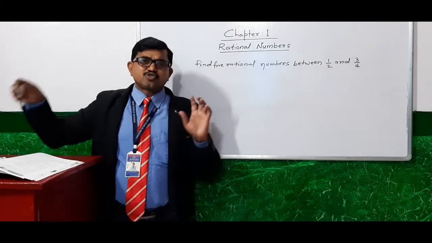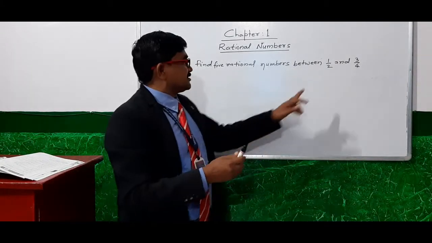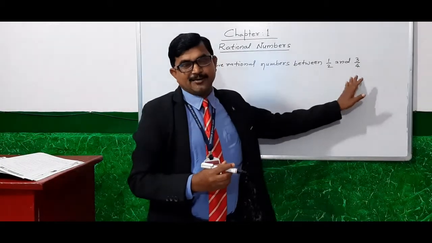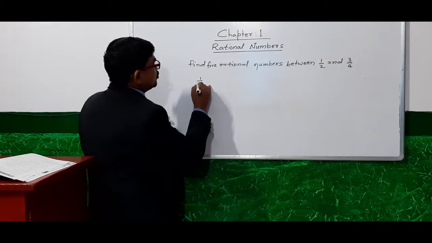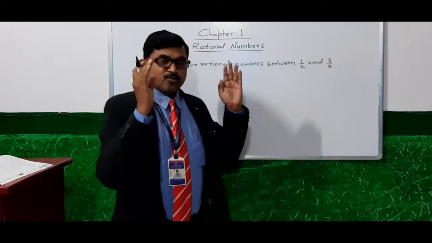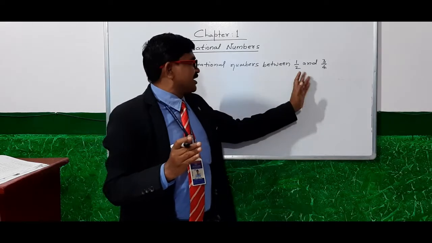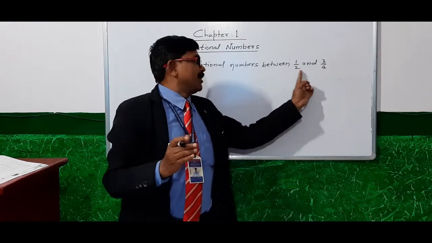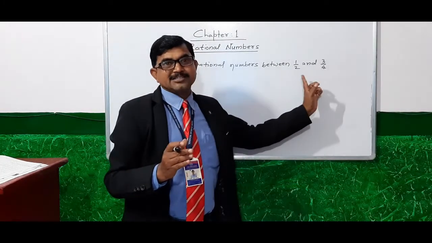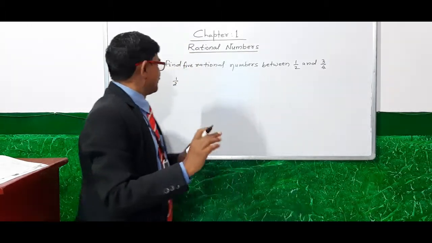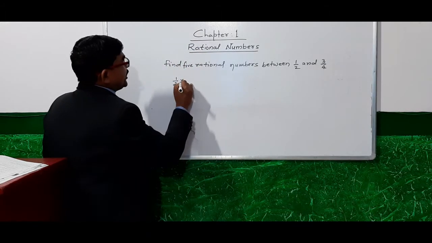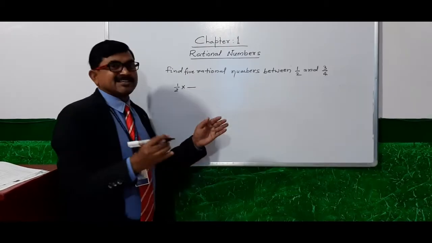Students, at first we have to make the same denominators of these rational numbers. What will be the LCM of 2 and 4? That is 4. Now we have to express both the numbers with the same denominator.